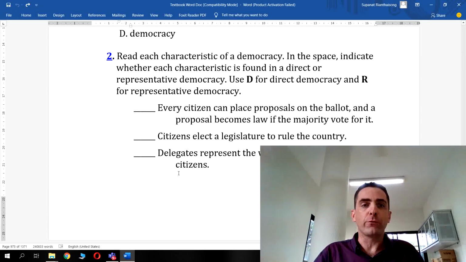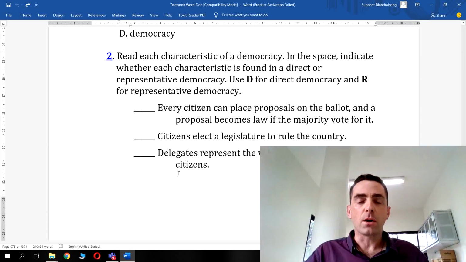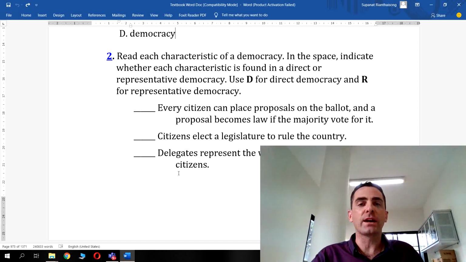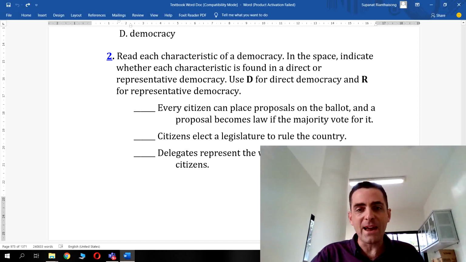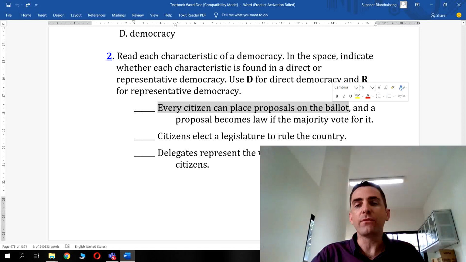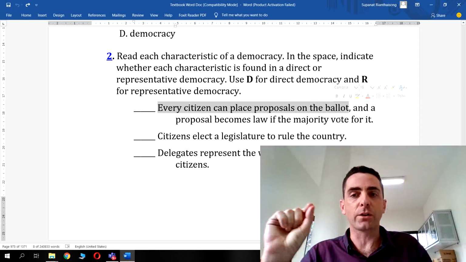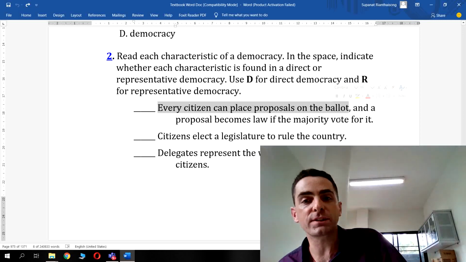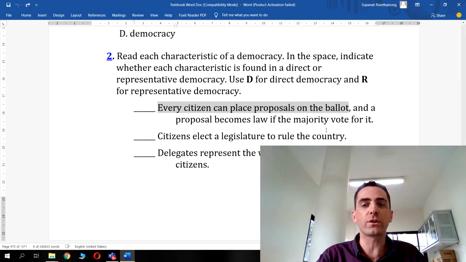Next. Read each characteristic of a democracy and indicate whether each characteristic is found in a direct or a representative democracy. Use D for direct, R for representative. So every citizen can place proposals on the ballot, and a proposal becomes law if the majority vote for it. Well, this has to be direct democracy because every citizen gets the chance to put a proposal on a ballot. Everyone gets to vote on a particular issue. So that has to be direct democracy, doesn't it? And it becomes law if the majority vote for it.